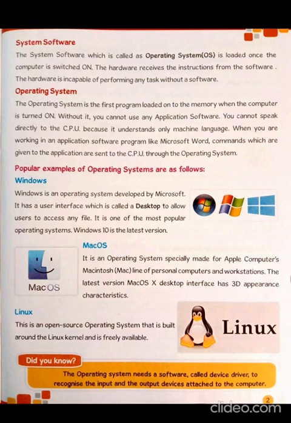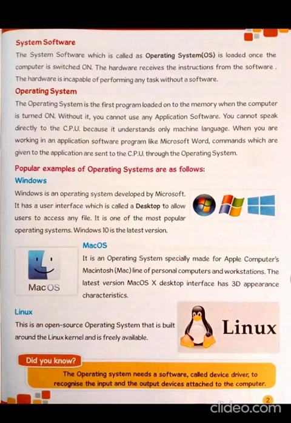Operating system. The operating system is the first program loaded onto the memory when the computer is turned on. Without it, you cannot use any application software. You cannot speak directly to the CPU because it understands only machine language.